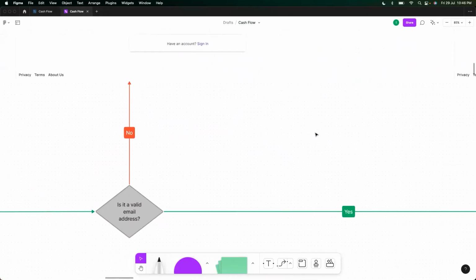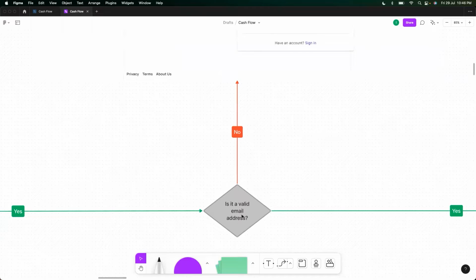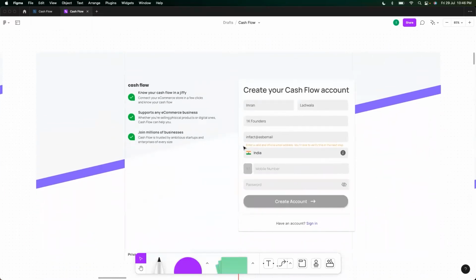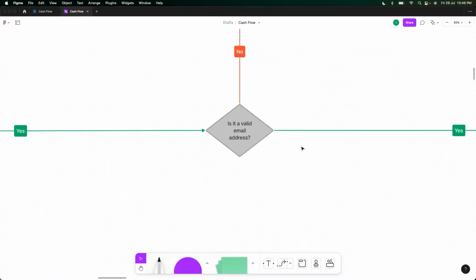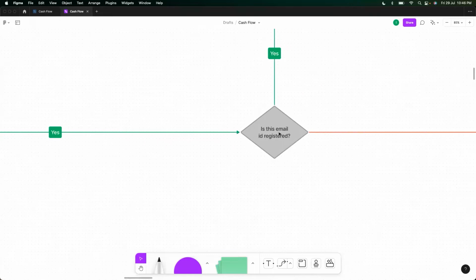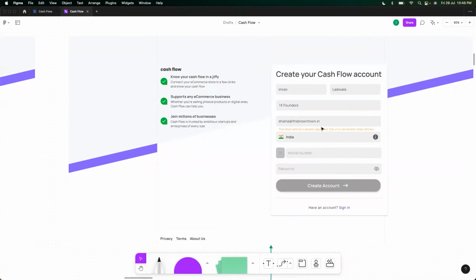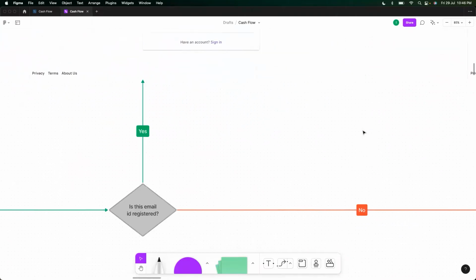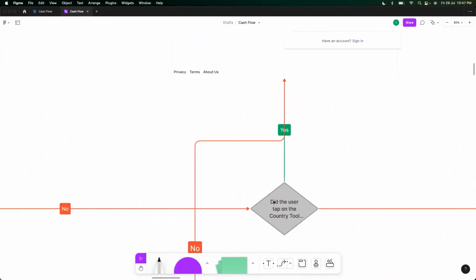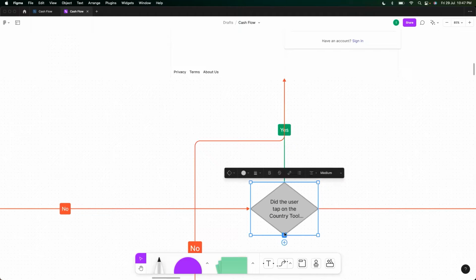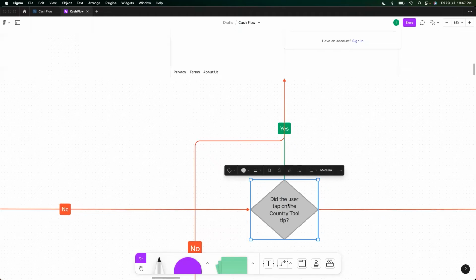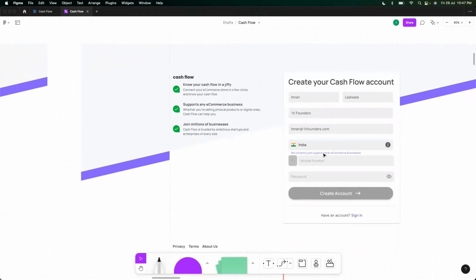Did the user, yes. Is the email address valid? No. Then enter a valid email address. Here, there's another condition. Is the email ID already registered? Yes. See, email ID already registered. Sign in or use another one, right? No. Did the user tap on the country tooltip? Right? Yes. We show him the screen.